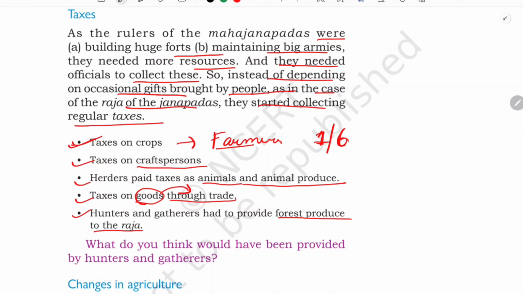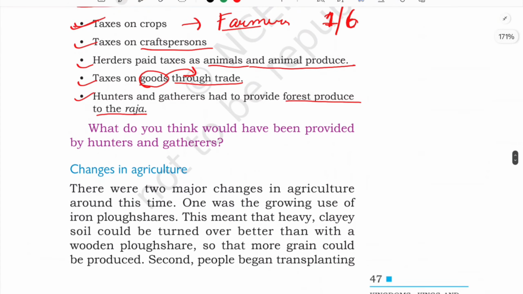Okay, so that the king could run and maintain their armies and their kingdom, they needed more resources, isn't it? So to make all those things possible, this tax system was introduced. So next, let us see the next topic.